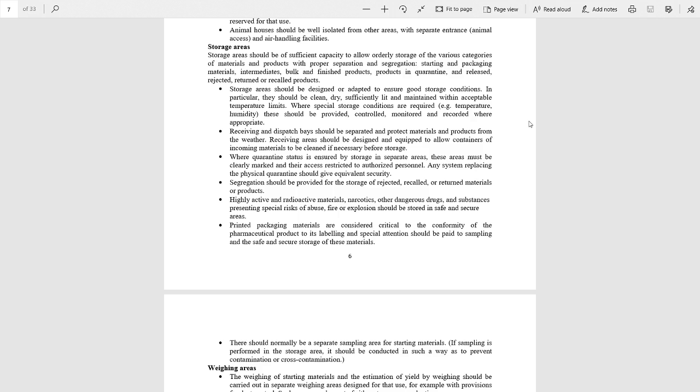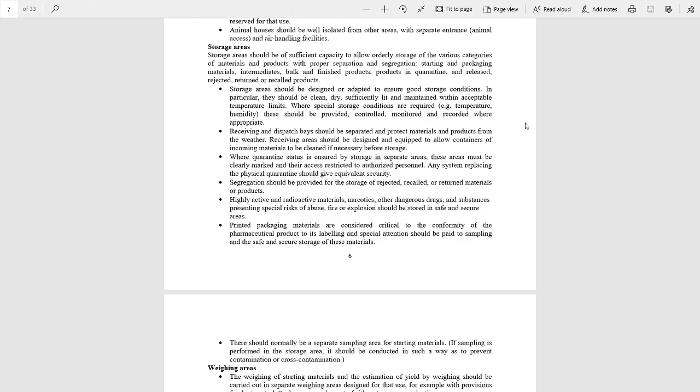Segregation should be provided for the storage of the rejected, recalled, or returned material or products. Highly active and radioactive materials or narcotics should be stored in safe and secure. Printed packaging material are considered critical. Therefore, special attention should be paid to sampling and the safe and secure storage of these materials.